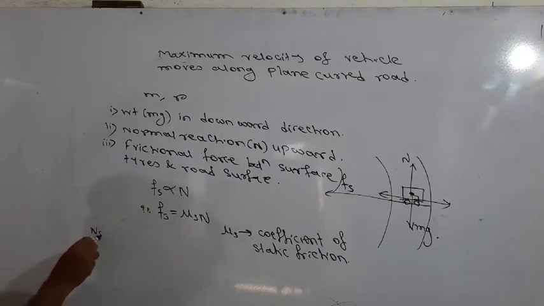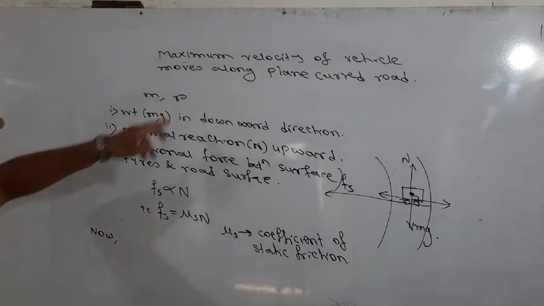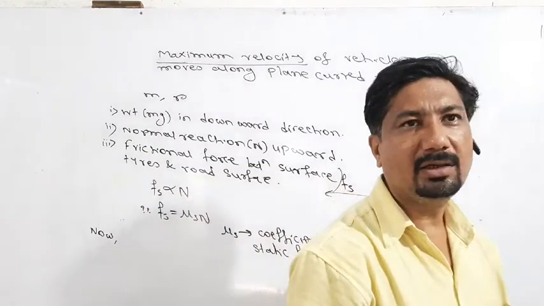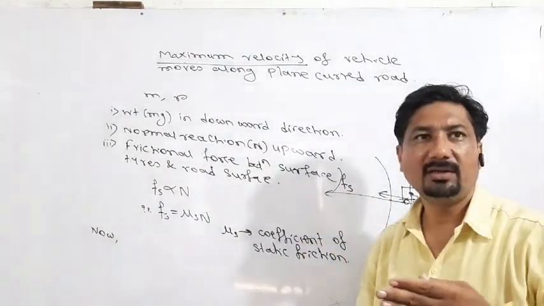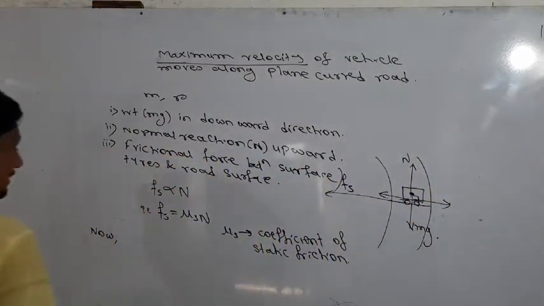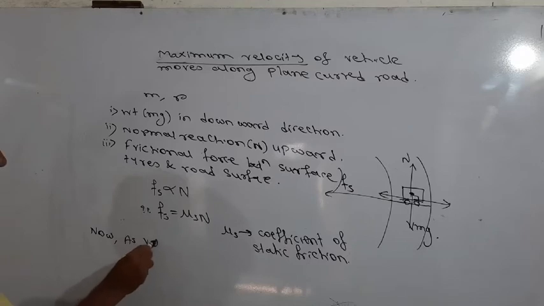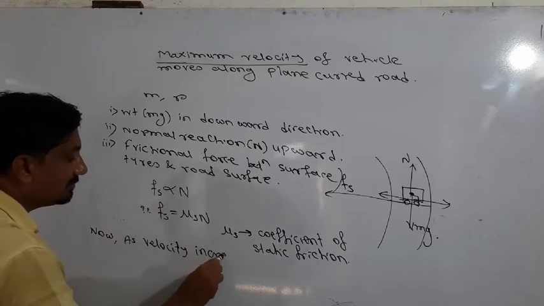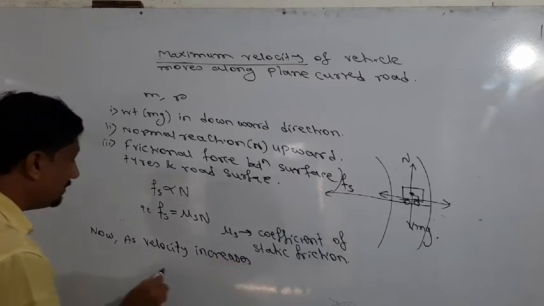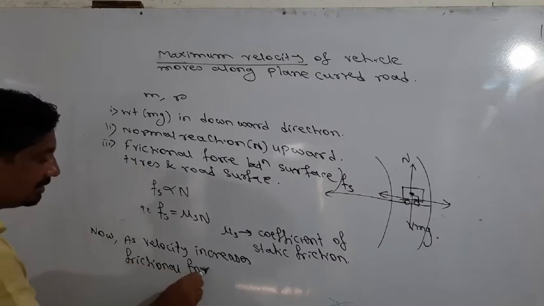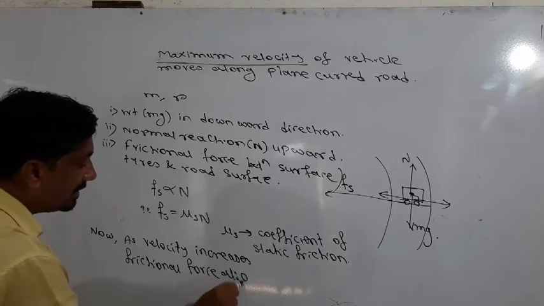Now, we want to find the expression for maximum velocity. At that maximum velocity, the vehicle easily turns and easily passes along this plane curve. As the velocity of the vehicle increases, the frictional force also increases.